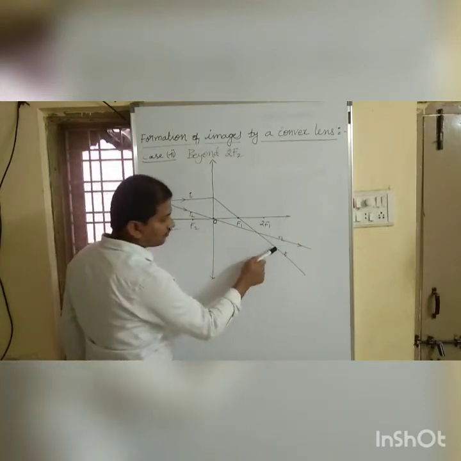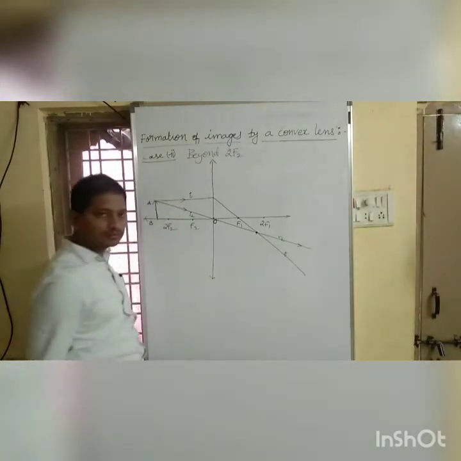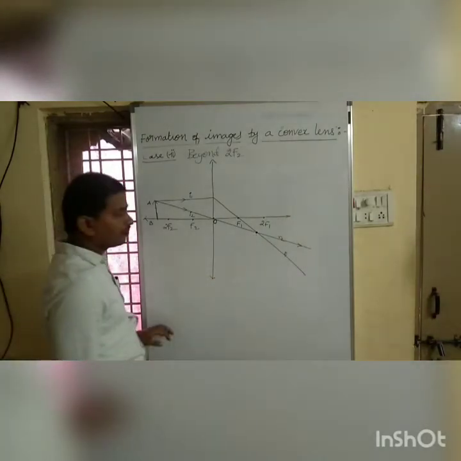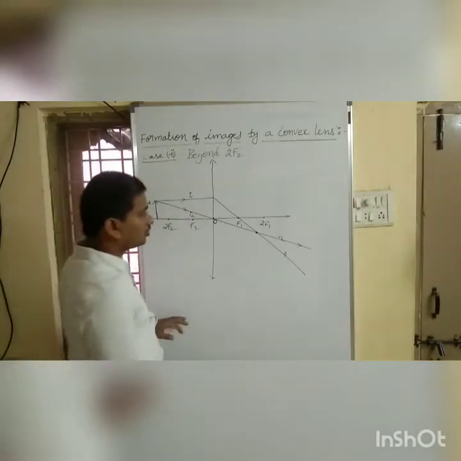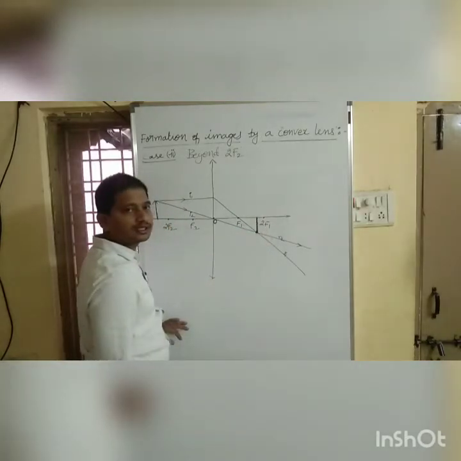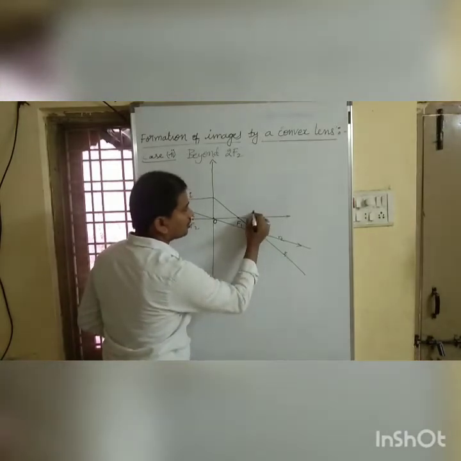See, refracted ray 1 and refracted ray 2 met at this point. So, to get an image of an object, we need to draw a perpendicular to the principal axis. So this is our image A dash, B dash.